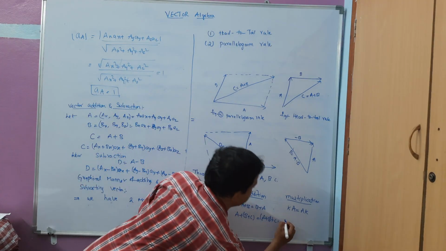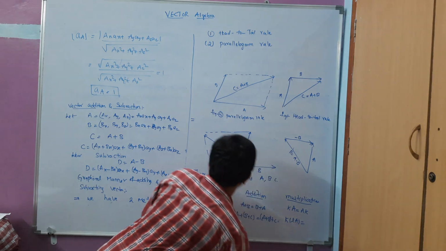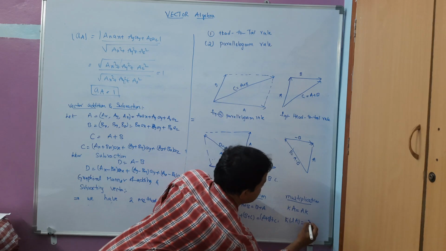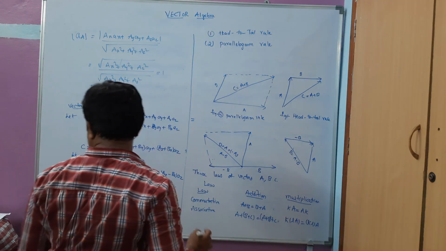And k into lA is the same as k into l into A, where k and l are scalars here.